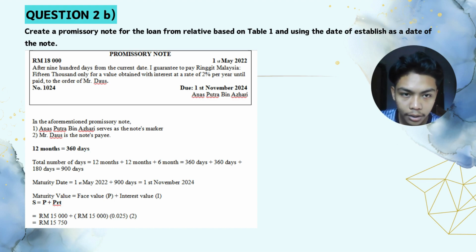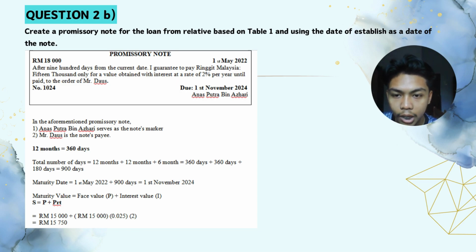and using the date of establishment as the date of the note. For the promissory note, after 900 days from the current date, I guarantee to pay Ringgit Malaysia 15,000 only for the value obtained with the interest rate of 2% per year, to the order of Mr. Daud. In the aforementioned promissory note, Anas Putra bin Azhari served as the note maker. The second one, Mr. Daud, is the note payee.